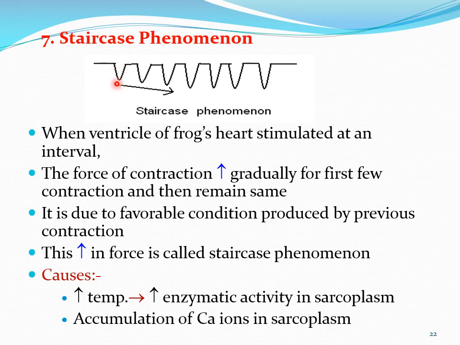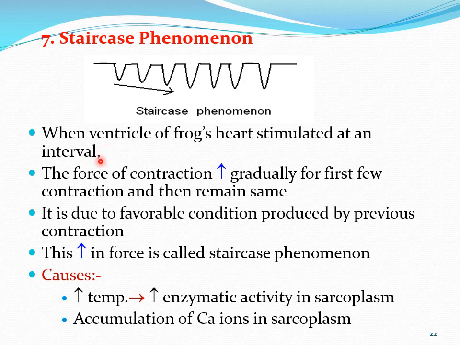It is increased for initial few contractions. Here if you see, initially for few contractions, 2, 3, 4 contractions, the height of the contraction is increased, and it's called the staircase phenomenon.